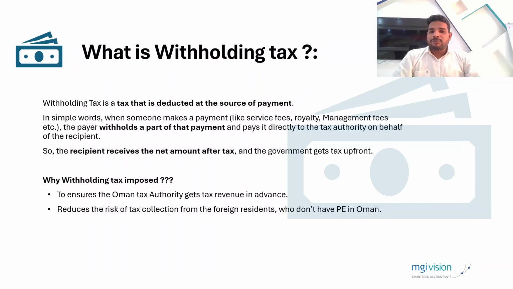Now, why is the withholding tax imposed by the tax authority? There are two main reasons. First reason, to ensure Oman tax authority gets the tax revenue in advance. Second, it reduces the risk of tax collection from foreign residents who do not have the PE in Oman. Because these foreign suppliers do not have the permanent establishment in Oman, so Oman tax authority can't go behind them and ask them to pay the tax. So they can ask you because you are registered in Oman and you are complying with the Oman tax authority. So they collect the tax the same time when you are paying to these foreign suppliers.